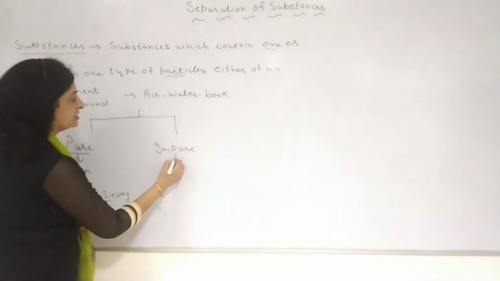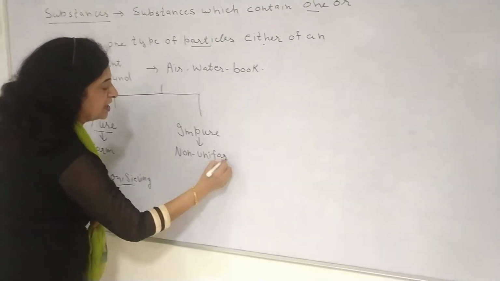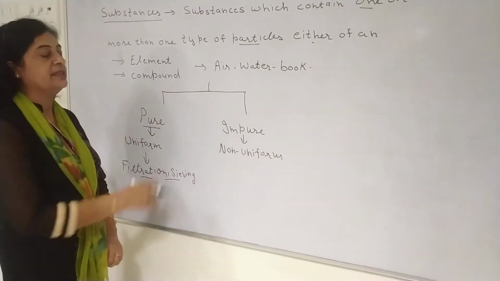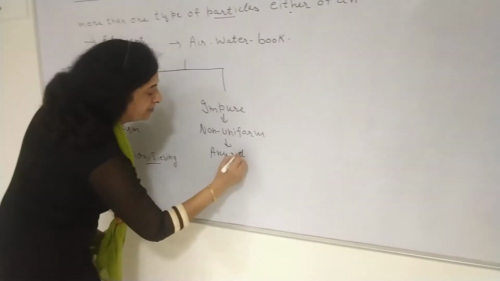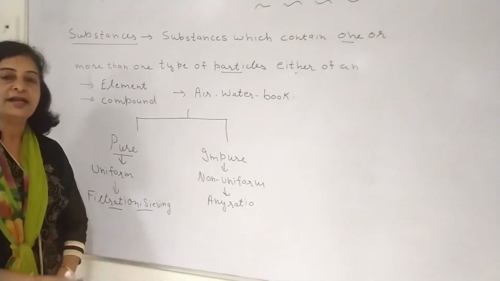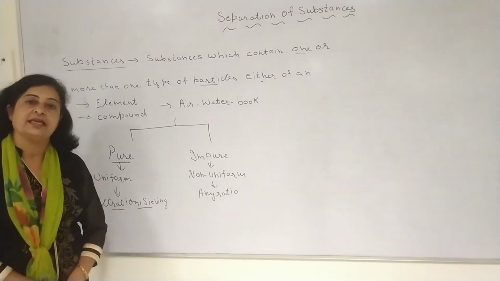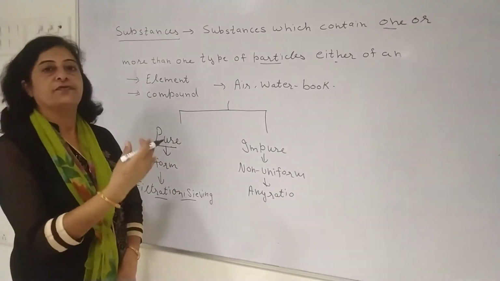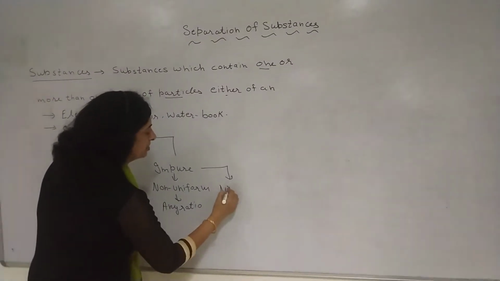Now, impure substances are those which have non-uniform composition, and the different components are present in any ratio by weight. Means in impure substances, different components are present in any ratio, and these different components can be easily separated. Now, the impure substances in which different components are present in any ratio are known as mixtures.